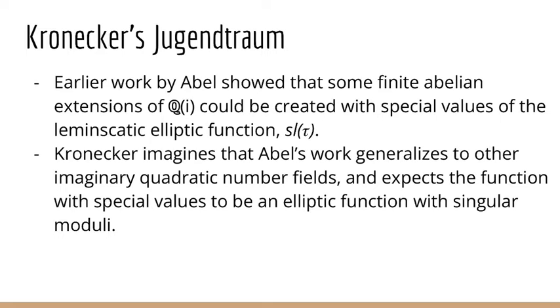Kronecker was basing his prediction off of earlier work that was done by Abel, where he showed that some extensions of Q extended by i could be created with special values of the lemniscatic elliptic function.